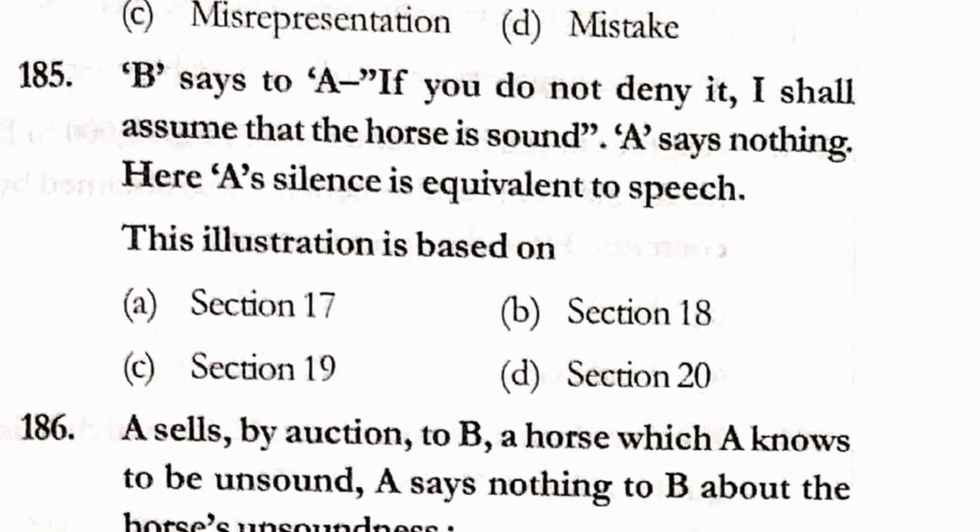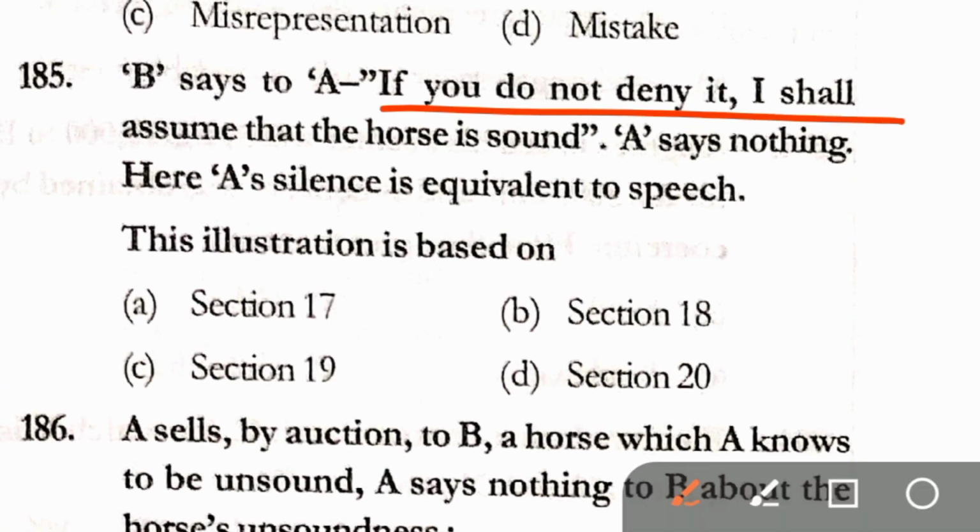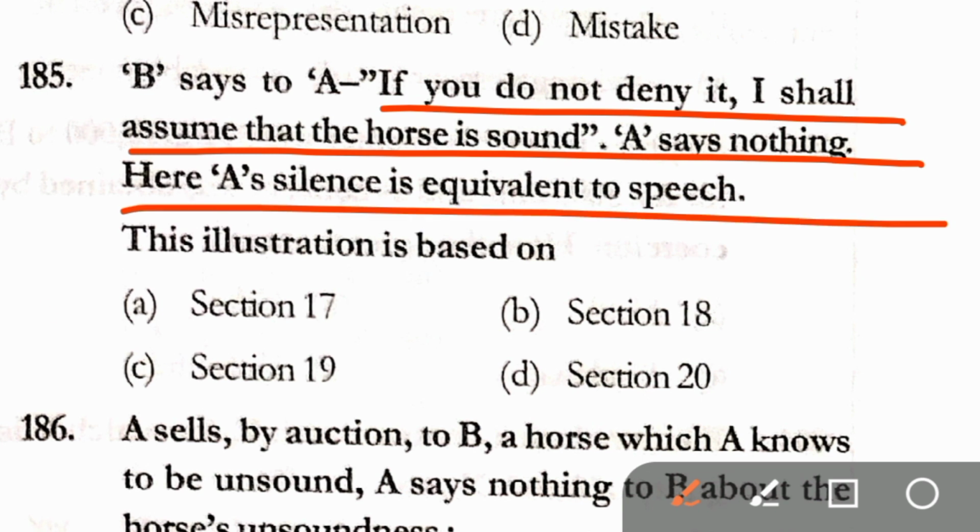Question number 185. B says to A, if you do not deny it, I shall assume that the horse is sound. A says nothing. Here, A's silence is equivalent to speech. This illustration is based on section 17, section 18, section 19 and section 20. Correct answer here is option A, that is section 17.